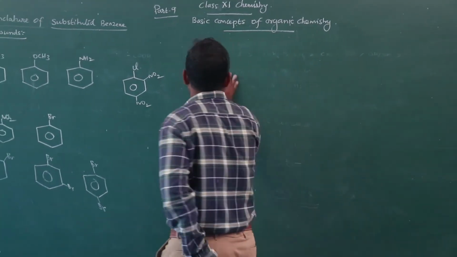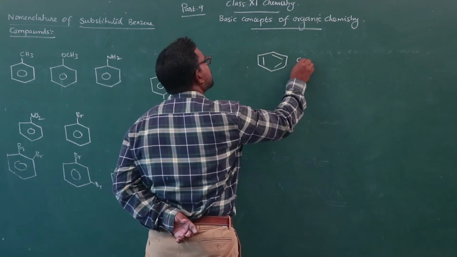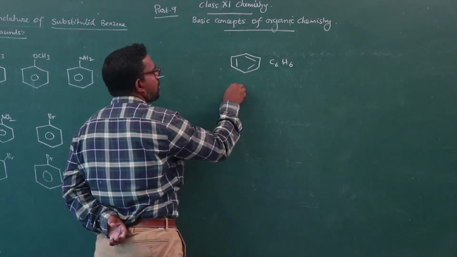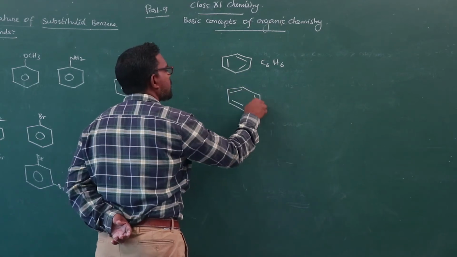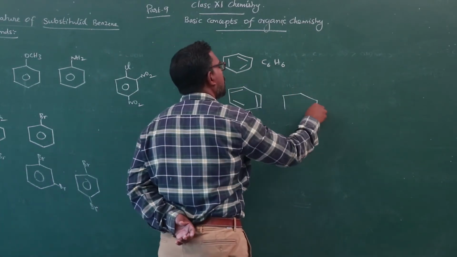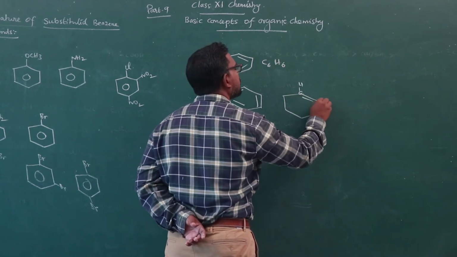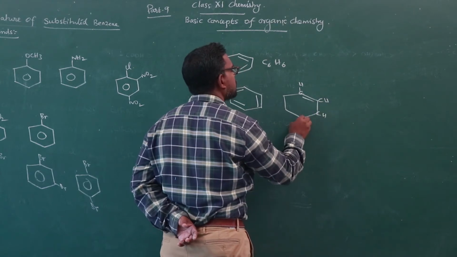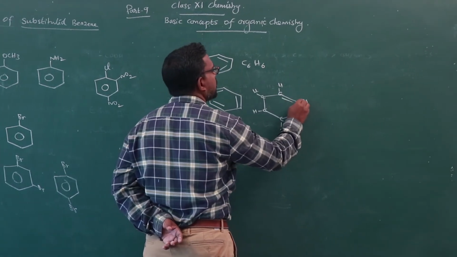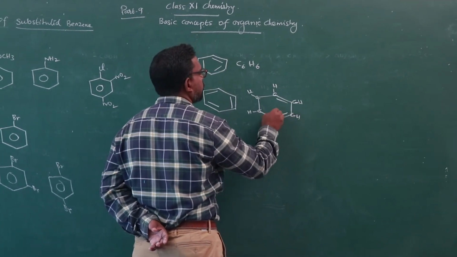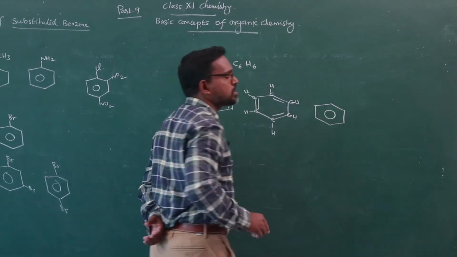The simplest aromatic hydrocarbon is benzene, C6H6, or it is written like this with resonance structures, or it is written like this: CH, CH, CH, CH. 6 carbon atoms are represented like this. Simply, benzene is written like this.